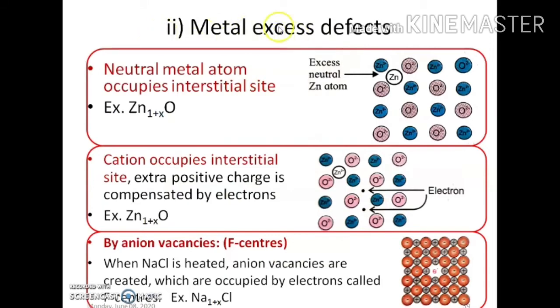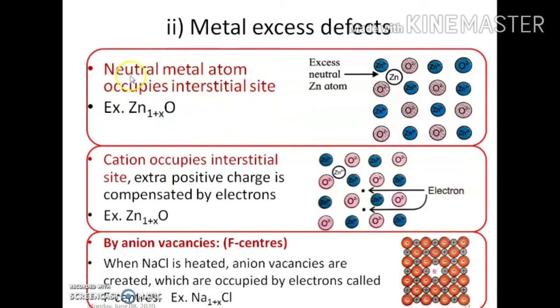Now the next type is metal excess defect. This can be possible in three ways. One way is, the first example is zinc oxide. In zinc oxide there is a metal excess defect.